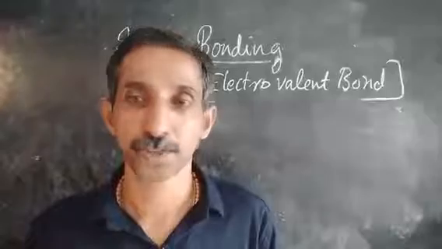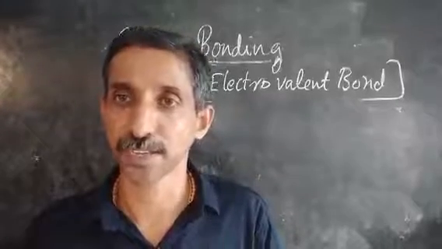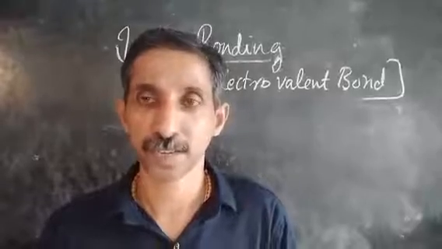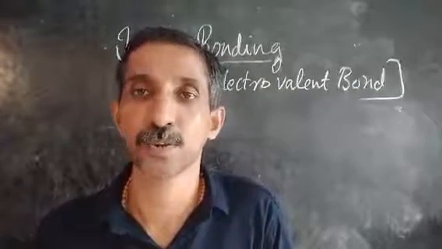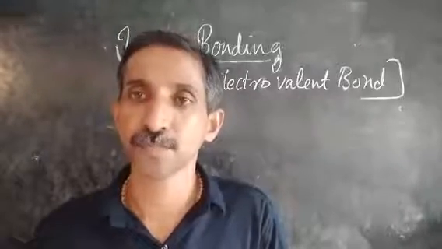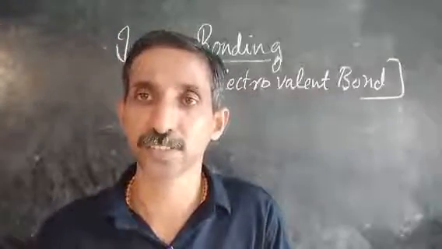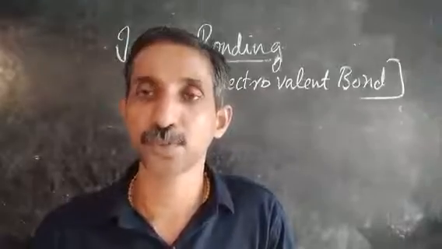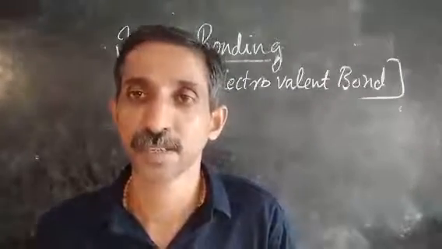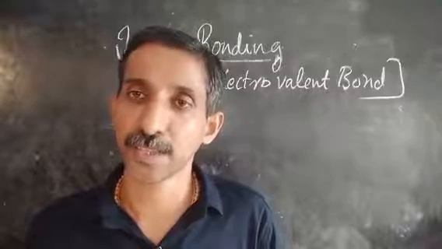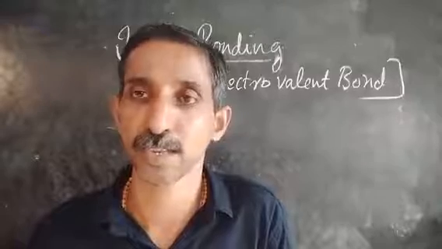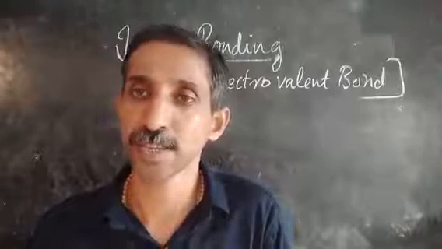I told you positive and negative ions are formed from the neutral atom. Why is an atom called neutral? Because it contains an equal number of protons and electrons. And when an atom loses or gains an electron, this balance between protons and electrons is affected. They are not equal in number in ions.